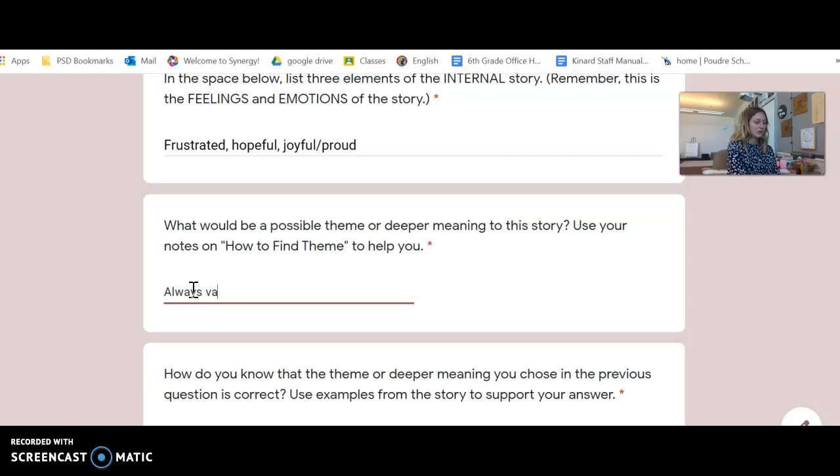So you could say, always value your family. That's like a 3. We don't want to summarize, so then if we want to shoot for that 4, it could be, even through struggles, kindness wins. Right? So we see that they're struggling to get their hair done, and the little girl could easily be like, Dad, you can't do anything right, and get frustrated and sad and pouty, but she instead comes up with a solution. So really digging into those certain parts of the story can lead you to a deeper analysis, okay?